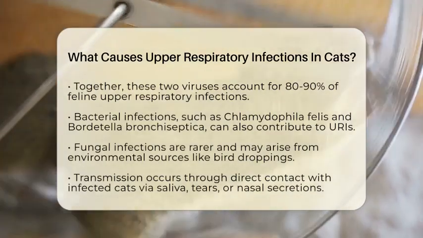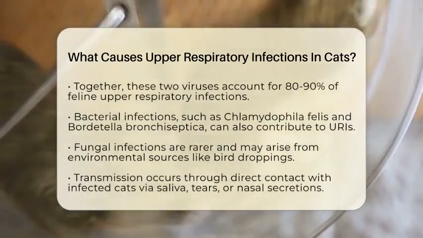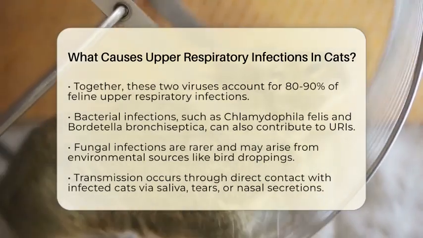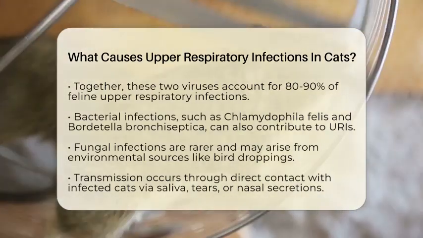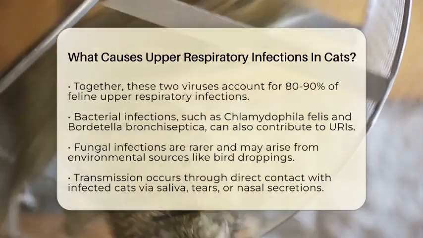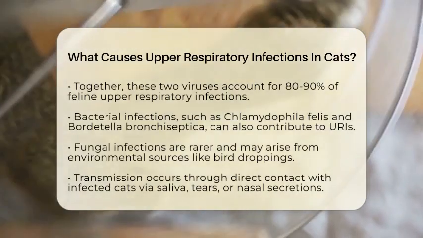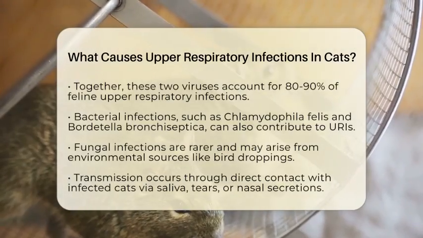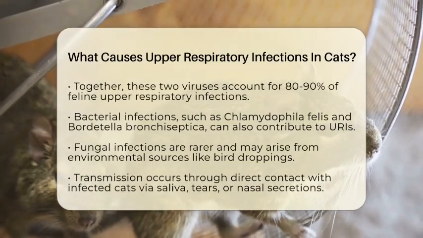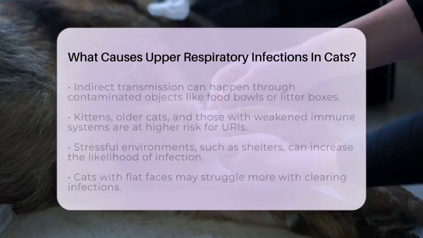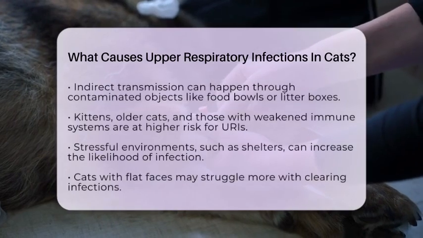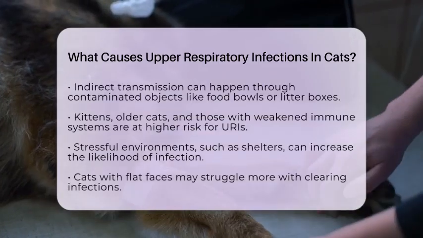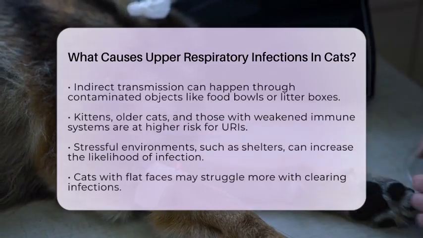Bacterial infections can also play a role. Chlamydophila felis is a common bacterial agent that often causes eye discharge and conjunctivitis. Bordetella bronchiseptica is another bacterium that is more commonly associated with dogs but can affect cats, especially in crowded or stressful environments. Fungal infections are less common but can occur, particularly with exposure to environmental sources like bird droppings or decaying plants. Fungi such as Cryptococcus species can lead to chronic upper respiratory disease with more severe symptoms.